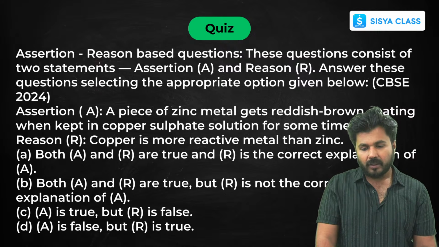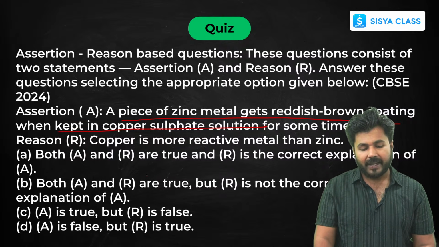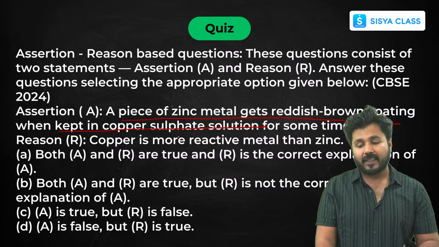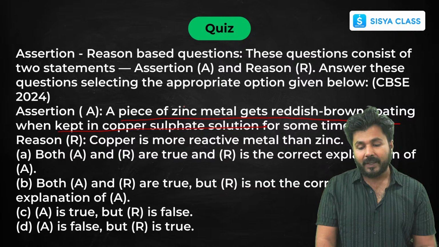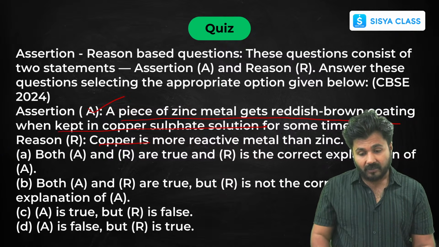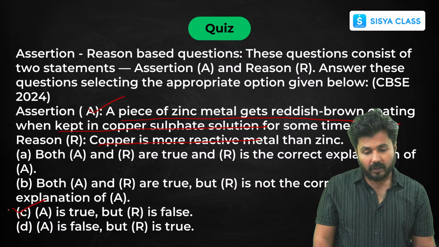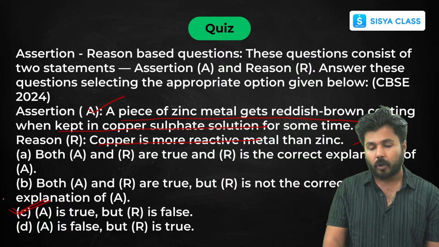Now there is an assertion reason question. A piece of zinc metal gets reddish brown when kept in copper sulfate because a displacement reaction happens here. Reason: zinc is more reactive than copper, so a displacement reaction happens here. So this is correct. Copper is more reactive than zinc. This is wrong. So the assertion is true, but the reason is false, because zinc is more reactive than copper.